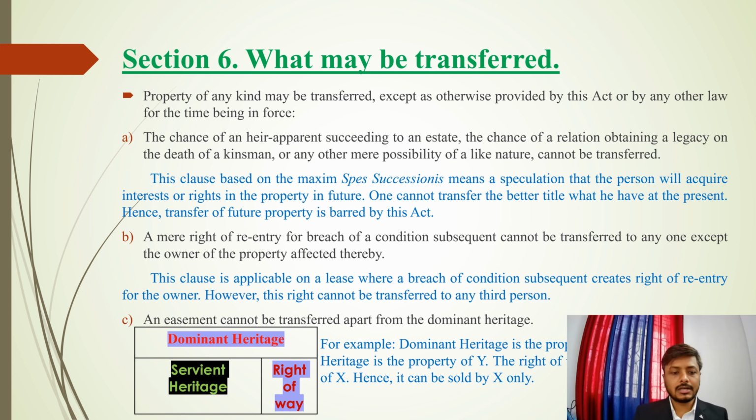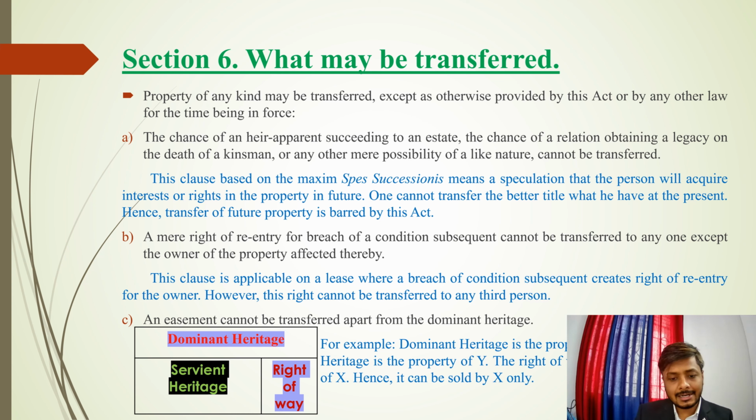So moving on to the third thing, that is clause C, that an easement cannot be transferred apart from the dominant heritage. The easementary right is a very important right. So if we look at this picture, we can understand that this is a property which has a right of way from these properties. Now, the property which has a right of way is known as the dominant heritage, and the property which serves this property is known as the servient heritage.